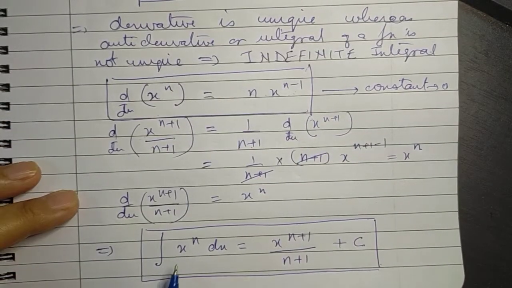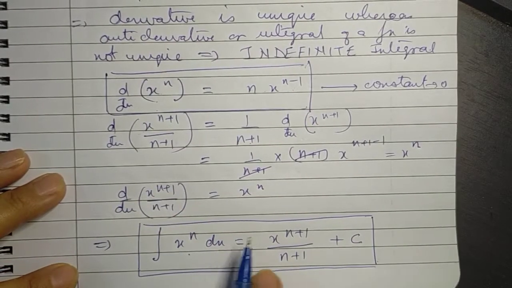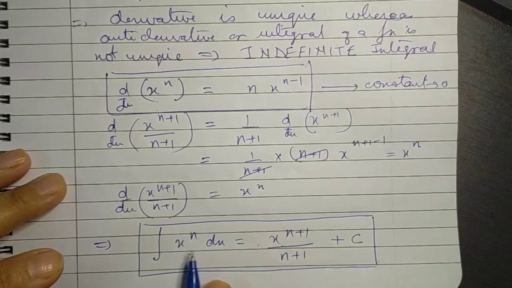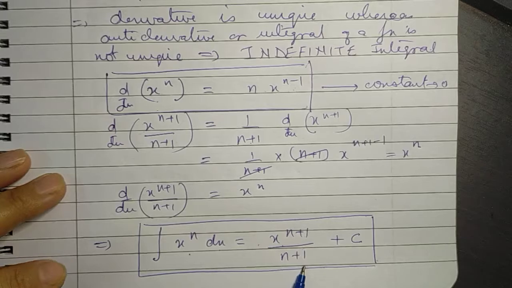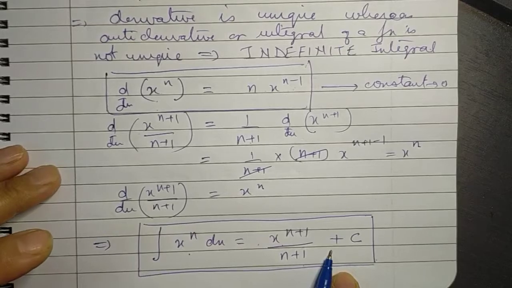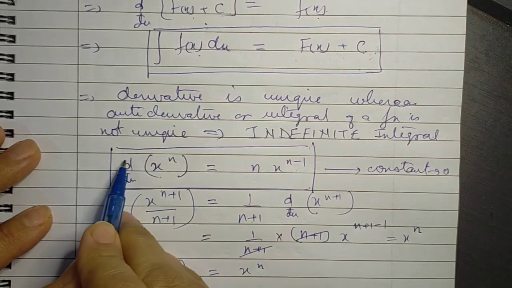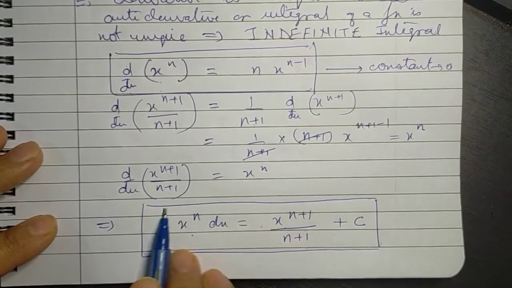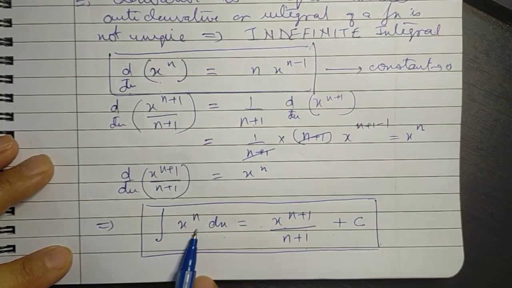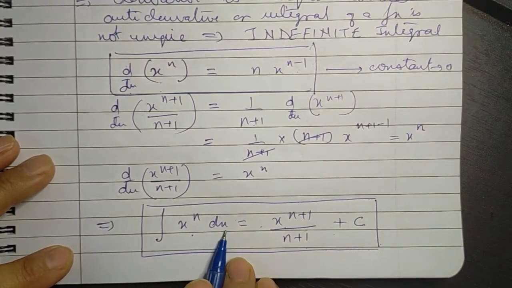Whereas here, when you integrate the same function x raised to n, you get a power which is 1 more than what we started with, and whatever is the new power, that gets divided in the result. Another thing which has to be kept in mind is, when you write the derivative, it's d by dx, whereas in the symbol of integration we write the integral sign, then the integrand is the function which is to be integrated, and then this dx is multiplied to it.